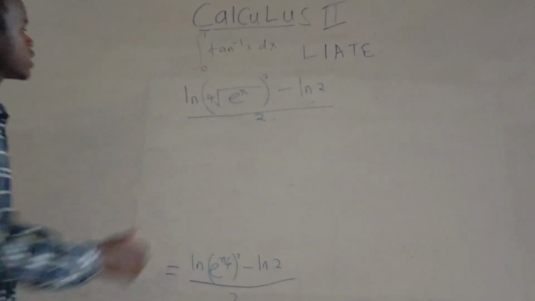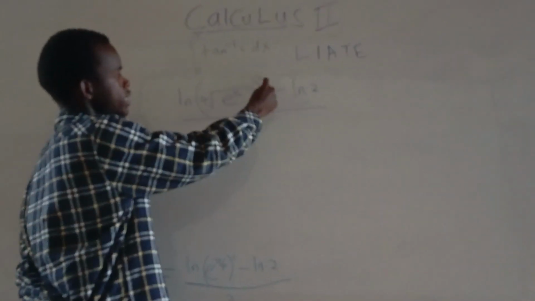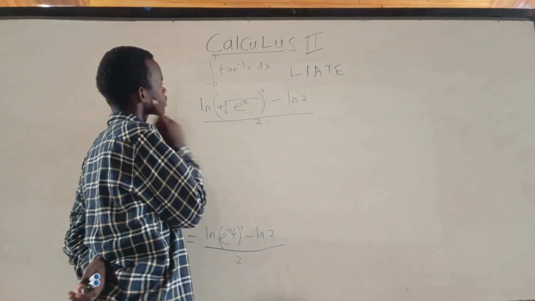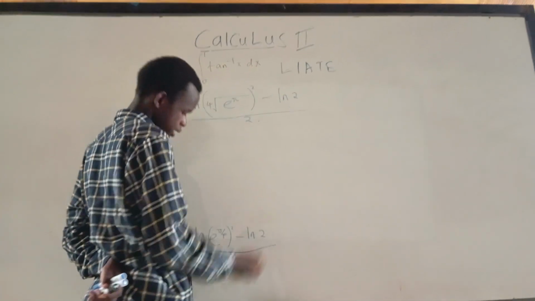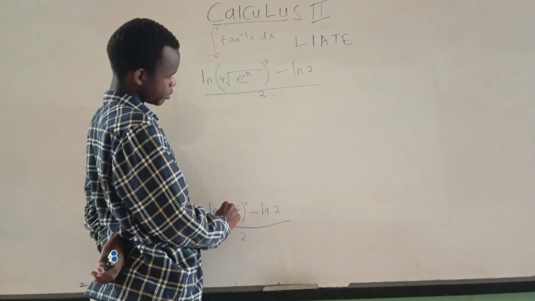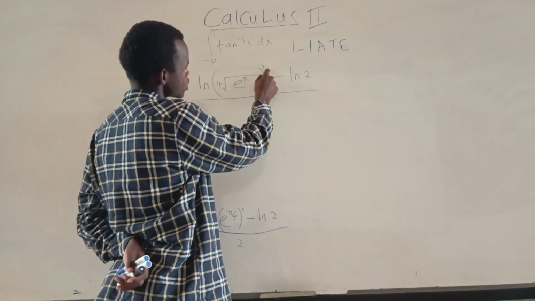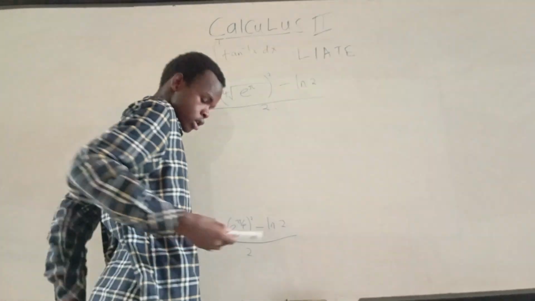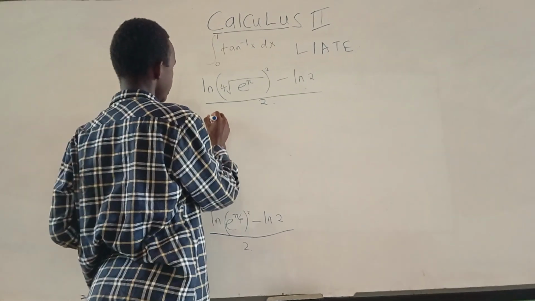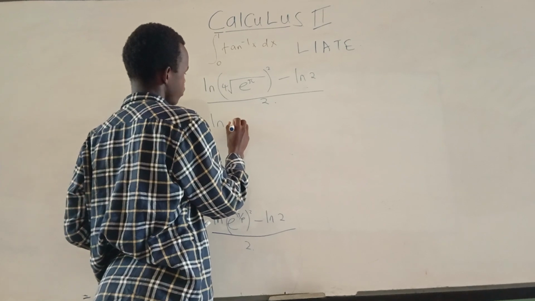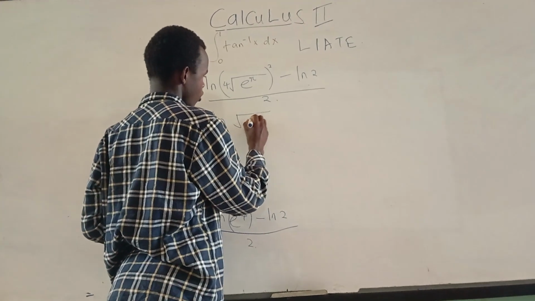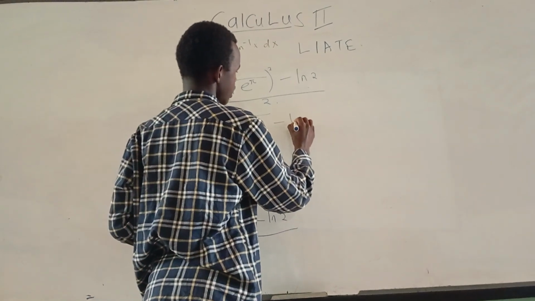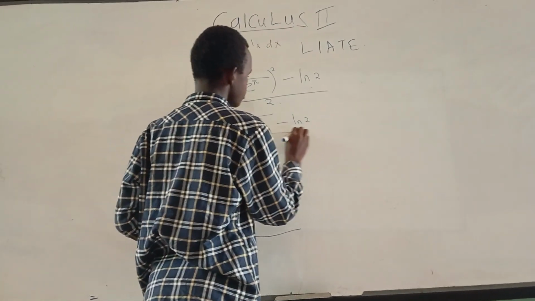Sure? So this is the 4th root of e to the pi. It is squared, so the square goes with the 4th root. It will be remaining with a square root. So we'll write ln of the square root of e to the pi, minus ln of 2, divided by 2.